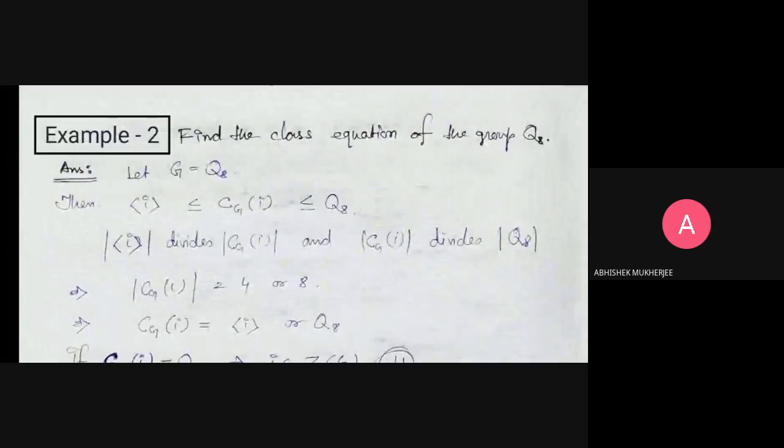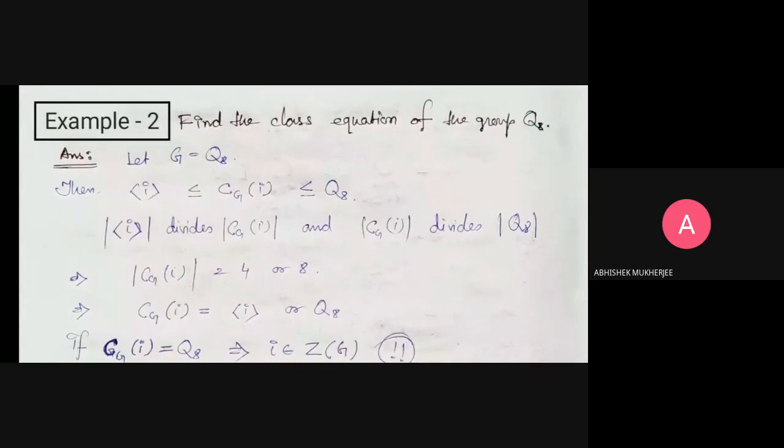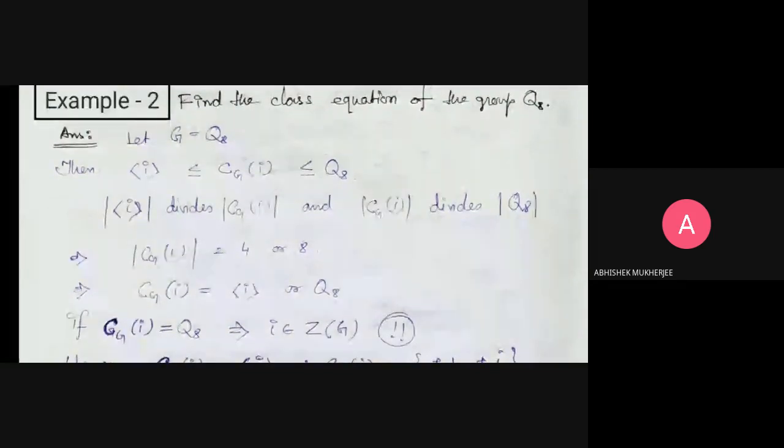Our next example is to find the class equation of the group Q8, the quaternion group of order 8. Let G equal Q8, for convenience of notation. Then we want to calculate the centralizer of i first of all, and then we calculate the orbit of i, the conjugacy class of i. So first we calculate the centralizer of i.